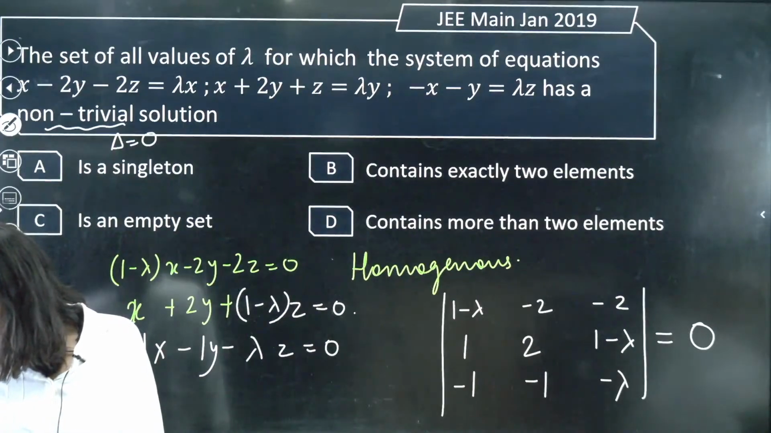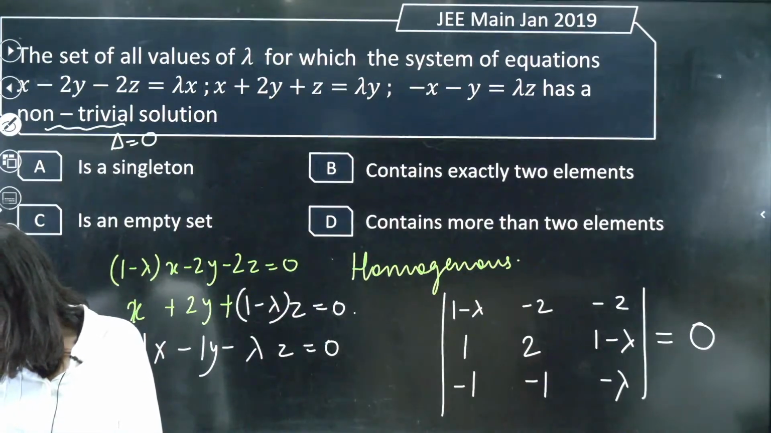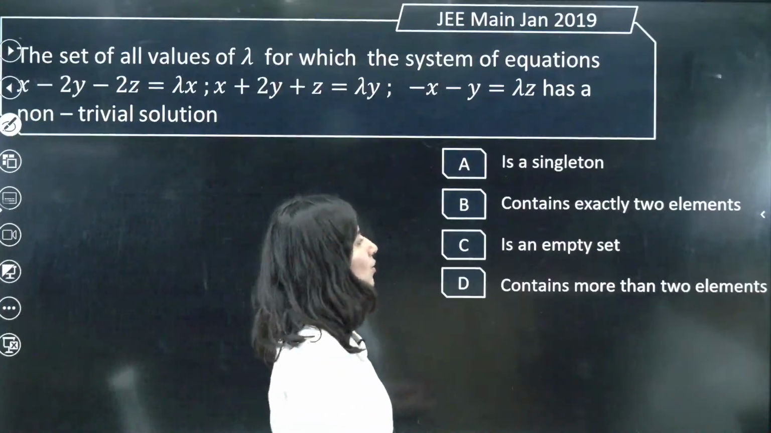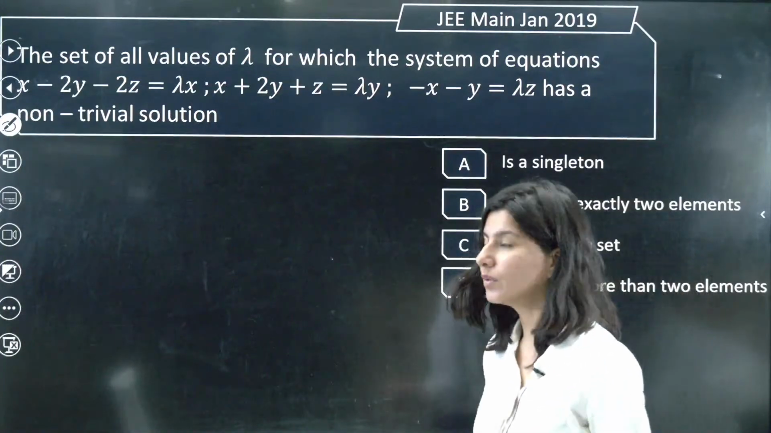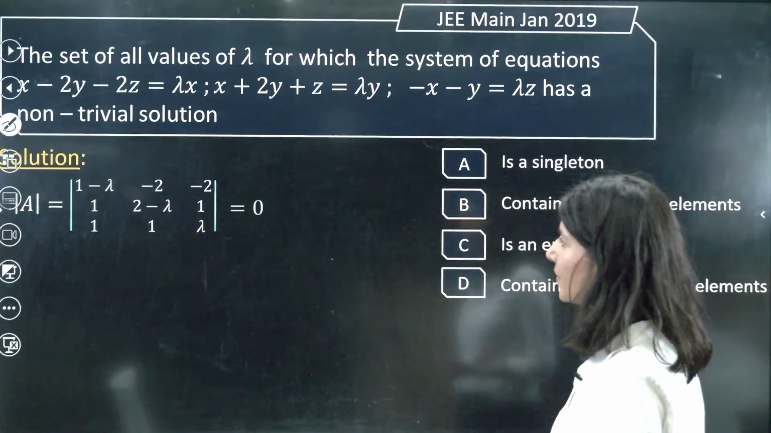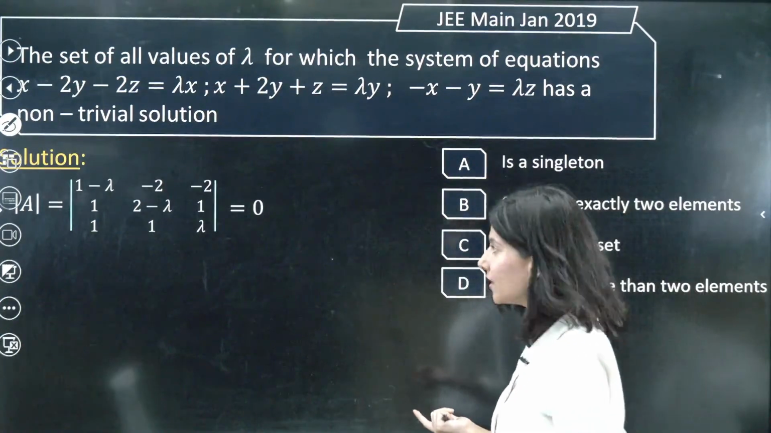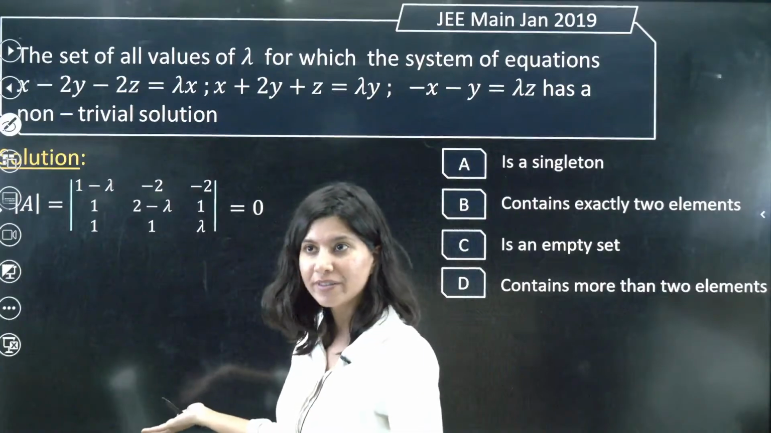Mintu Yadav is saying lambda is 0. Okay. So now let us solve it out. Again, the determinant we have formed, and we need to equate it to 0. This is our determinant. Just solve it out, open it out.